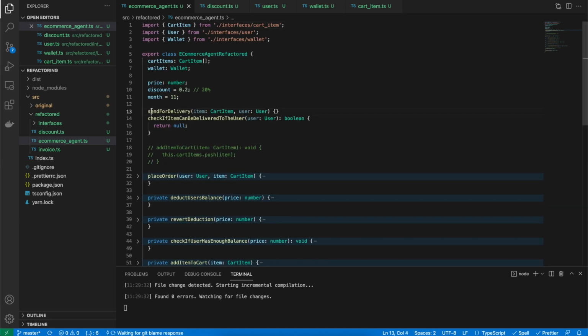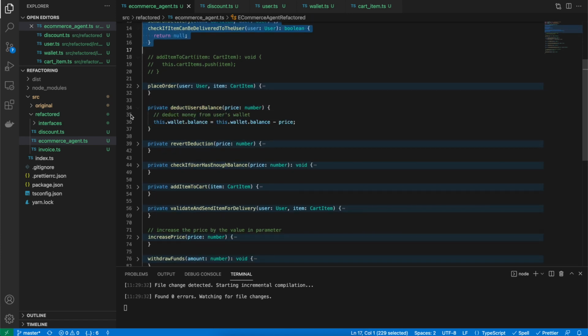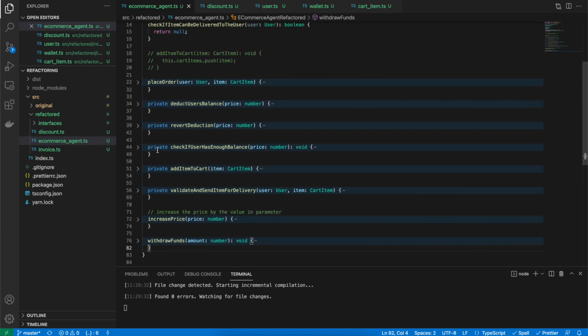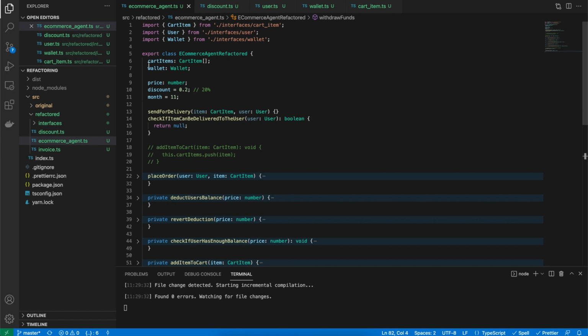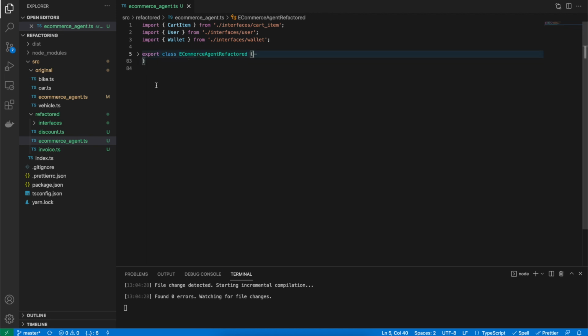I'm sure this can be improved much more, because right now the functions are just dummy. Most of them have dummy code inside. But I'm pretty sure you are getting a gist of how the refactoring works. So far we refactored the e-commerce agent class, but there is one more strategy that I would like to show you in this video, for which I had created two different classes.